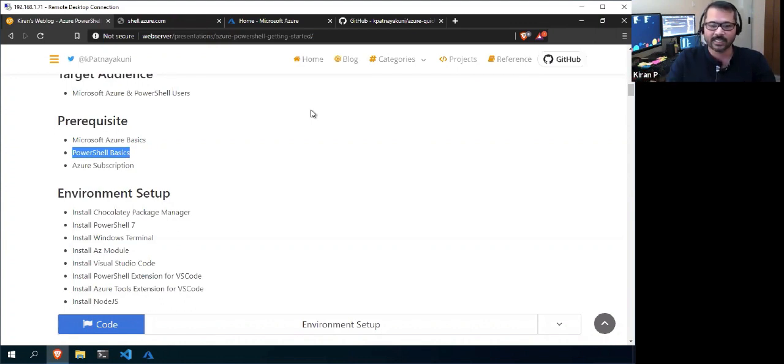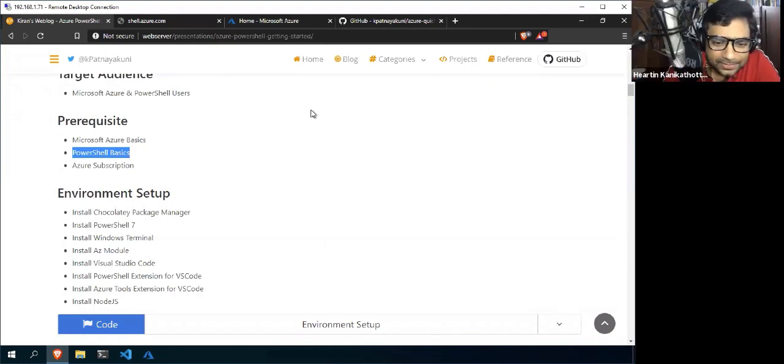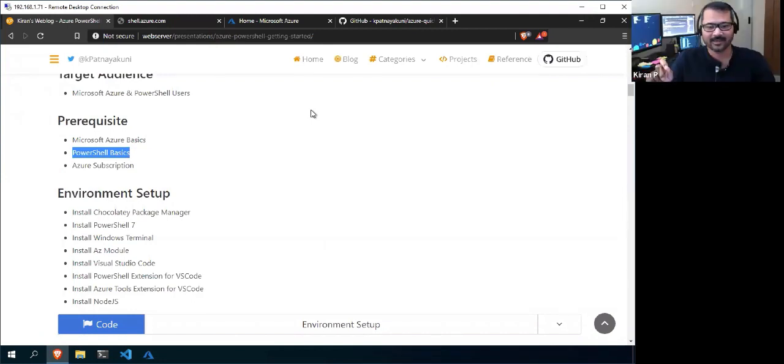The auto IntelliSense, even in the command line, and tab completion, all of the features that PowerShell has, I don't think any other CLI has. I'm not sure though. They can correct me if anybody knows. Yeah, at least in AWS CLI, it is there. Okay, not there? Oh, it is not there. Okay. But PowerShell is for sure.